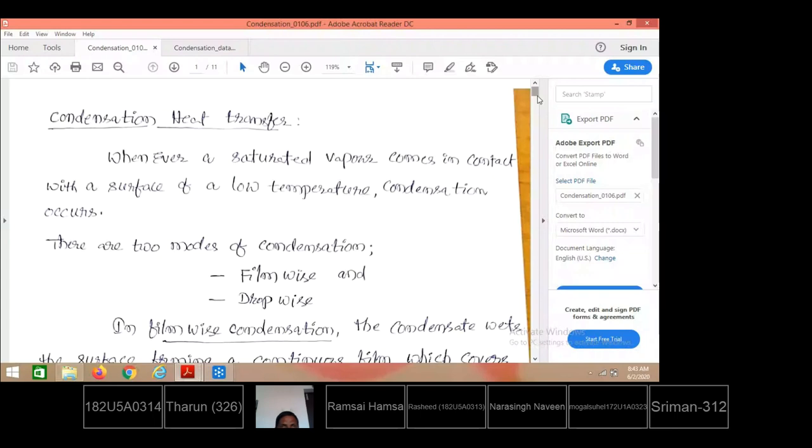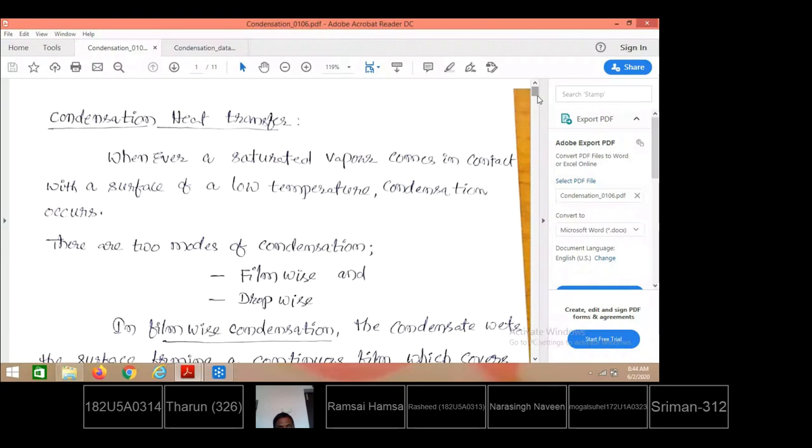So it is just the reverse phenomenon of boiling. In the case of boiling, liquid gets converted to vapor. In the case of condensation, vapor gets condensed to liquid by making contact with a low temperature surface. Either in the case of boiling or condensation, there must be a solid surface in contact. In boiling, liquid must be in contact. In condensation, vapor must be in contact basically.